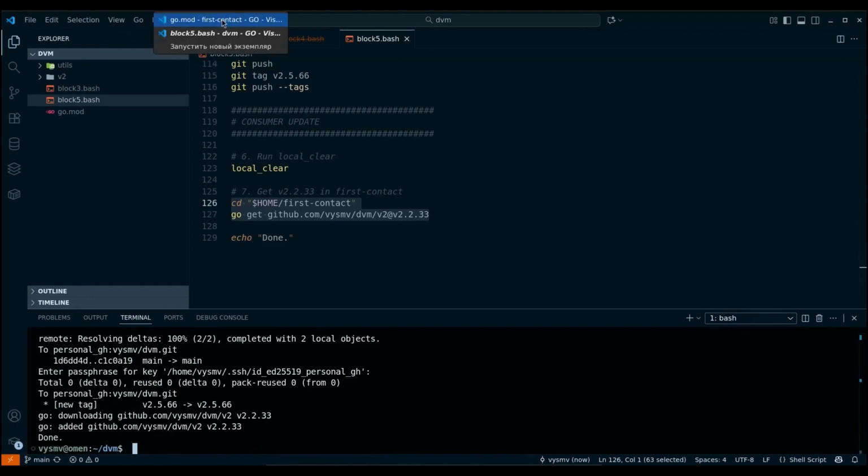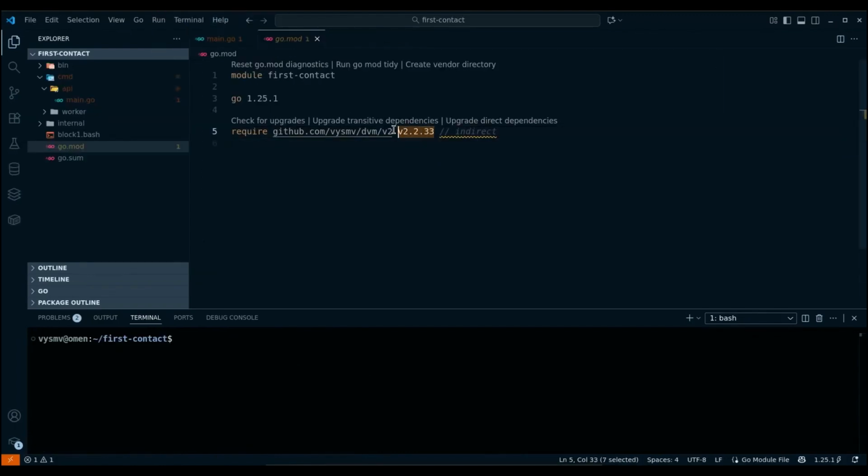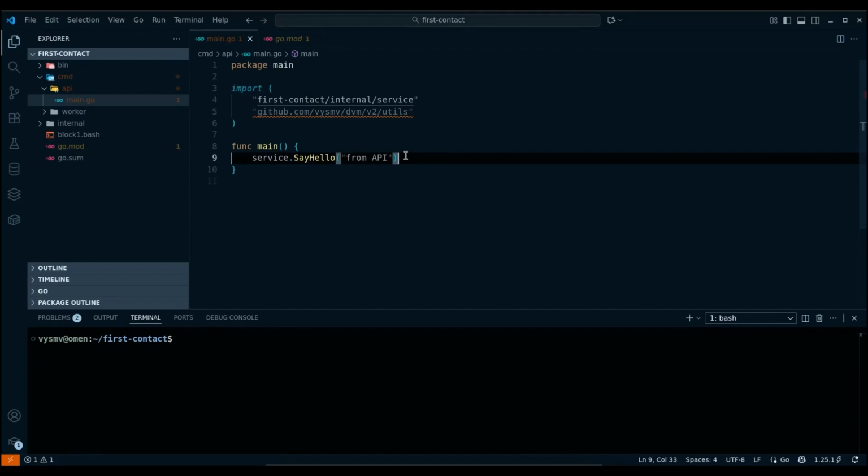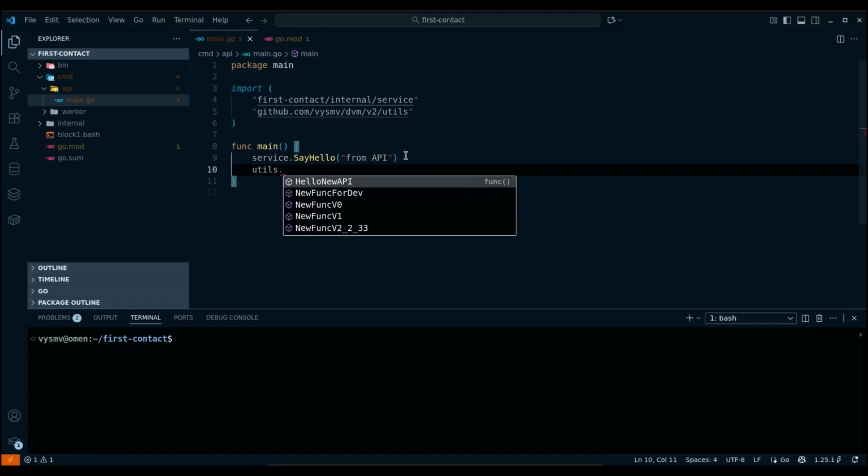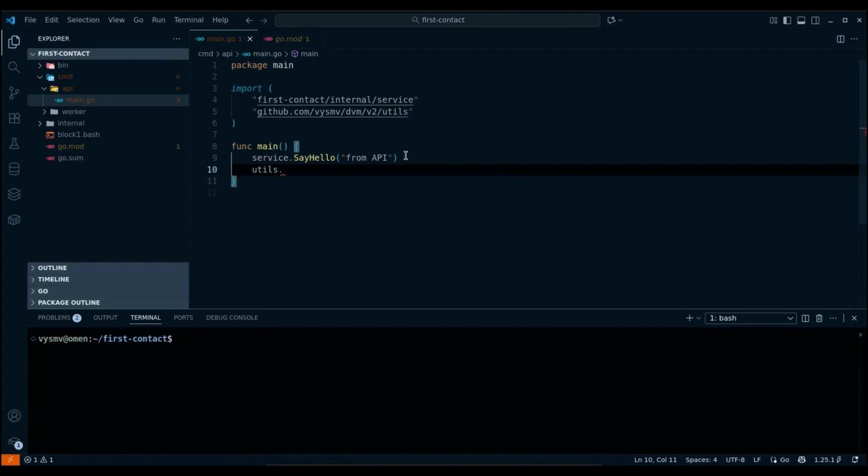As a result, we will see a dependency of the type v2.2.33 in the go mod file of the first contact module. And if we open the main Go file in the first contact CMD API directory and look at the methods available in the utils package, we will see that the new func v2_to_33 function is available, but new func v2_5_66 is not. This means that we have also achieved the goal of this block. This completes the practical part, and all that remains is the final summary, so let's record what we've achieved.